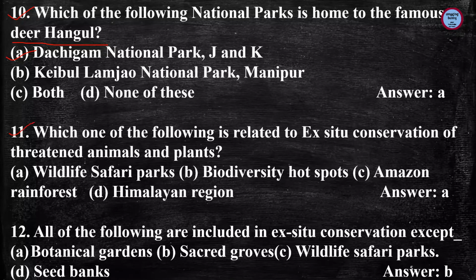Next question is, which one of the following is related to ex situ conservation of threatened animals and plants? And the answer is Wildlife Safari Park. Next question is, all of the following are included in ex situ conservation except. Now you have to take the odd one out, which is not an ex situ conservation method. Botanical garden is an ex situ conservation method. Sacred grove is the answer, because sacred groves are in situ conservation methods.